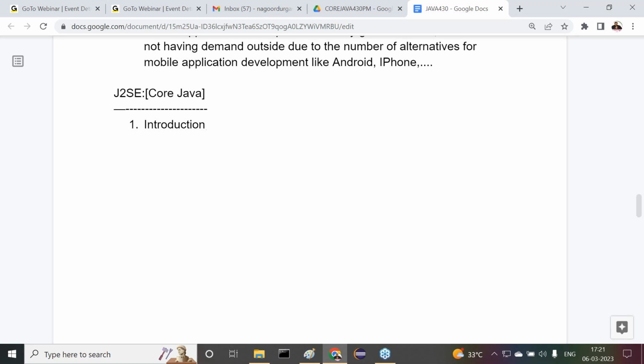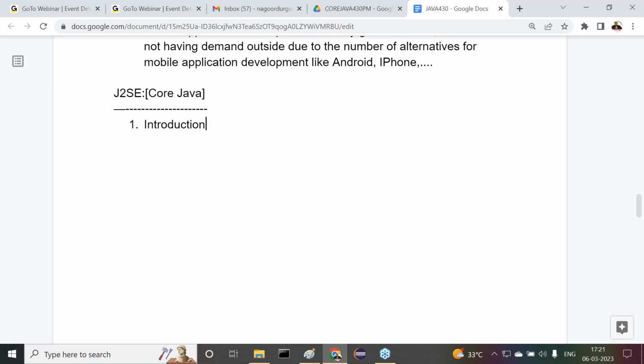First one is what? What is Java history? Why is Java coming into the picture? Who has provided this Java? What is the background story for Java? After that, differences between Java and other programming languages.